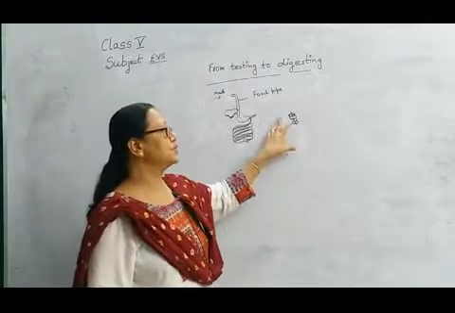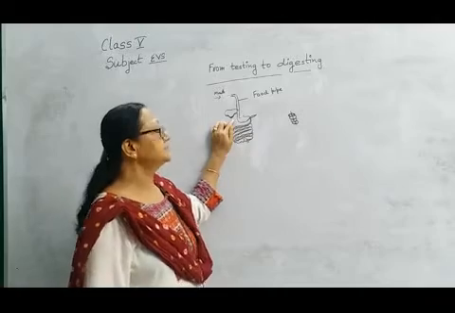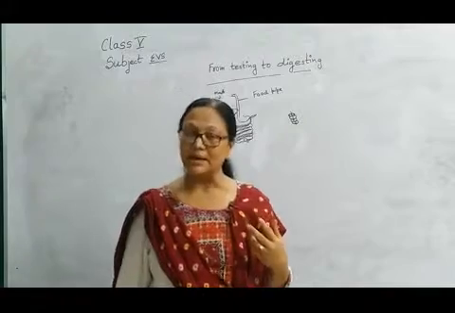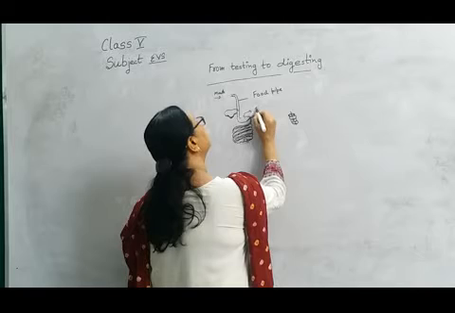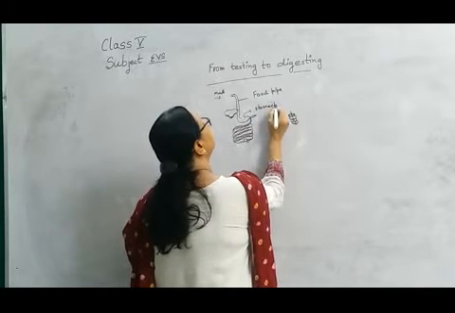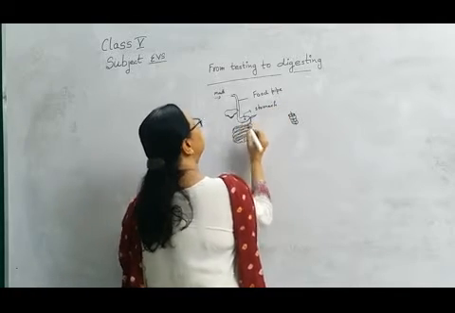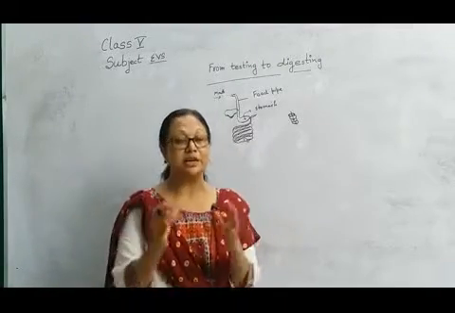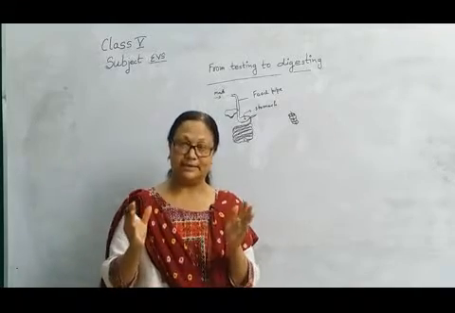So the food comes through the food pipe to our stomach. And what happens to the food in the stomach? The stomach is a pouch-like structure. The food comes here and is crushed by the wall of the stomach, which contracts and relaxes again and again.